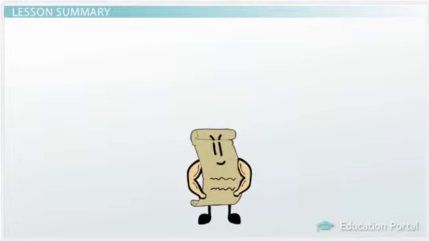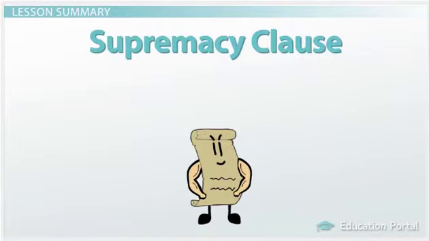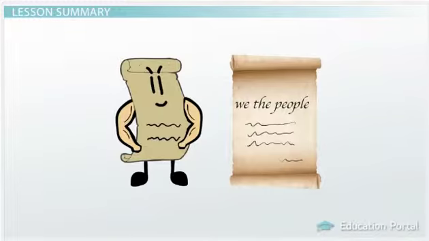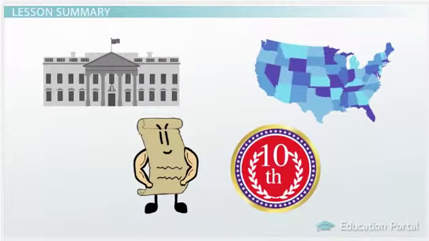The Constitution's Supremacy Clause tells us that federal laws will usually supersede any state laws or local ordinances. The Supremacy Clause ensures that the Constitution is the highest or supreme law. The 10th Amendment gives some power back to the states, though only those powers that were not already granted to the federal government.